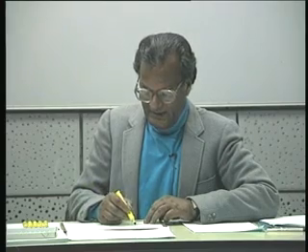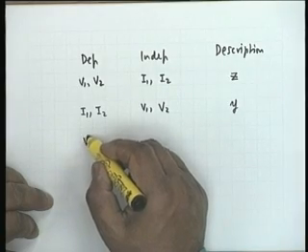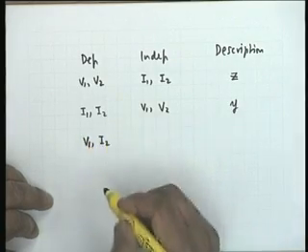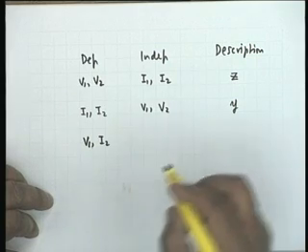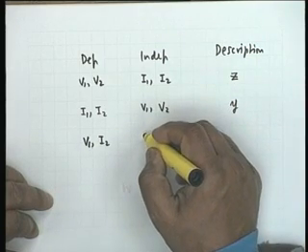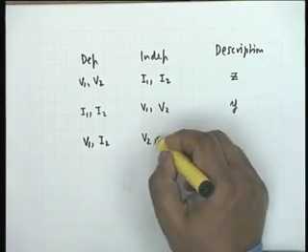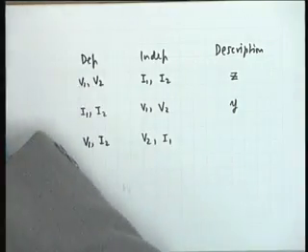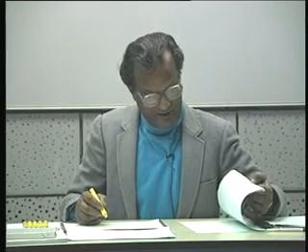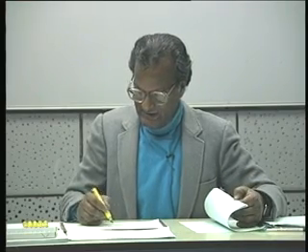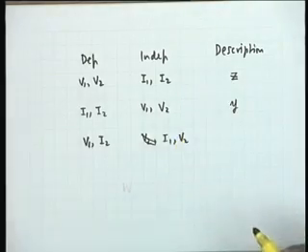On the other hand, if we have, let us say, V1 and I2 expressed in terms of V2 and I1, no, I would like to keep the order same. So I will call this I2, I1 and V2.